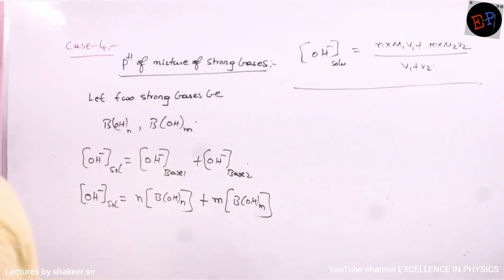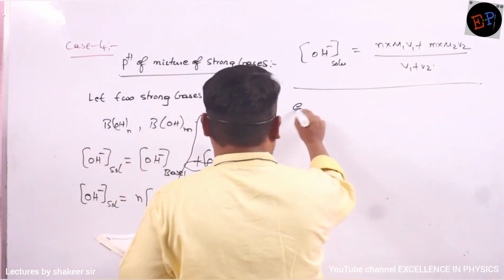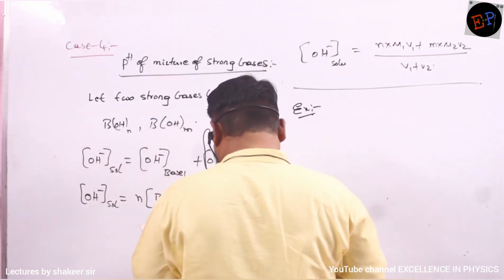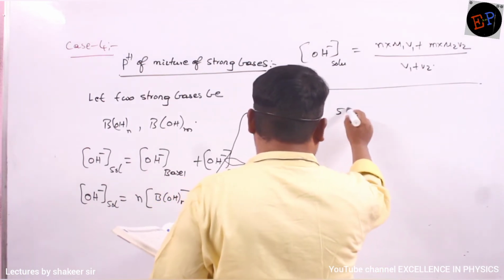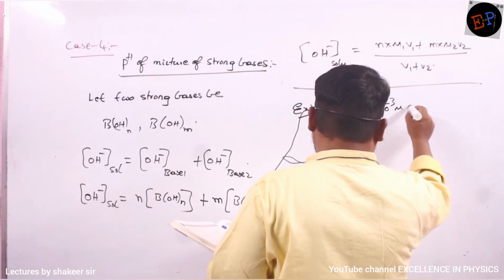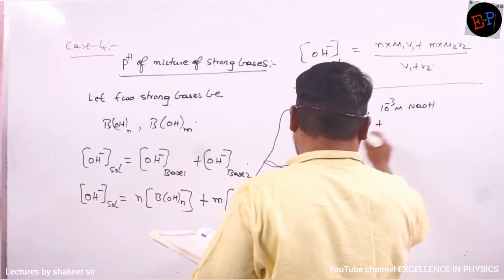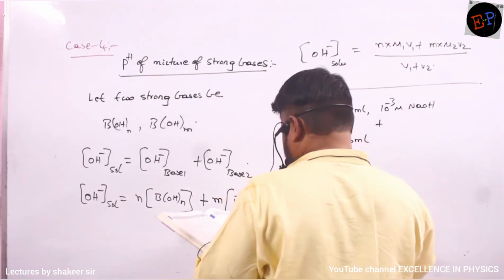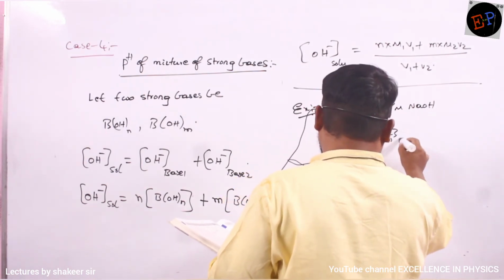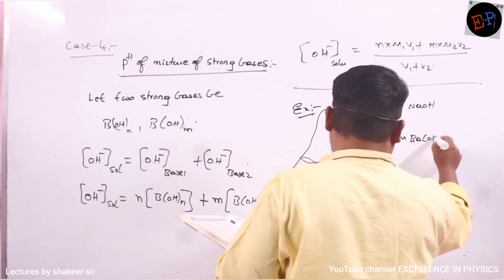So I will give one example. Try to calculate the answer of this one. Do this calculation. 500 ml of 10 power minus 3 molar NaOH is mixed with 400 ml of 10 power minus 3 molar BaOH taken twice.